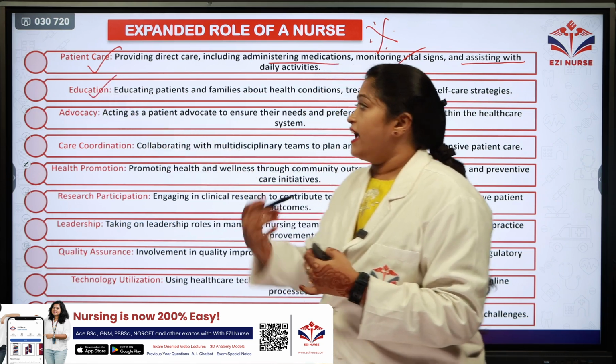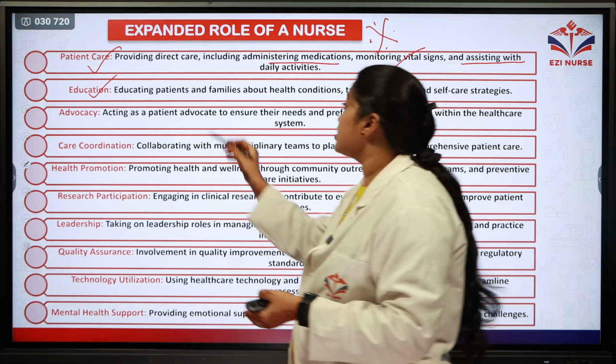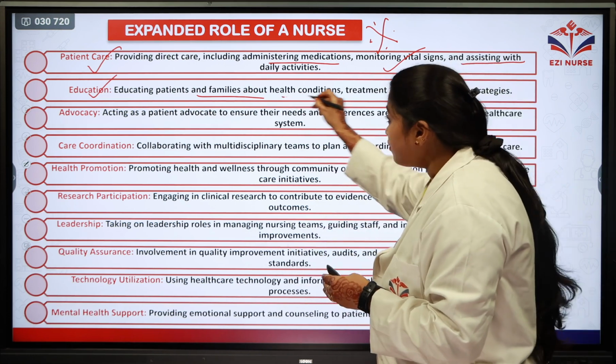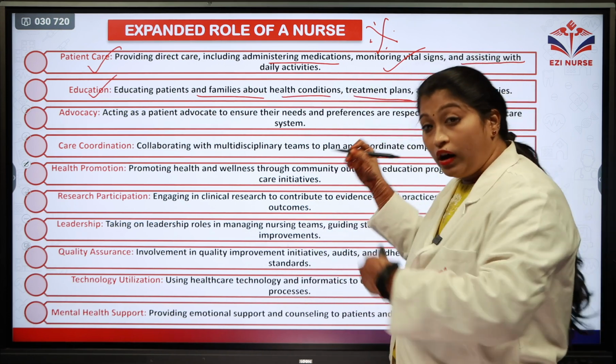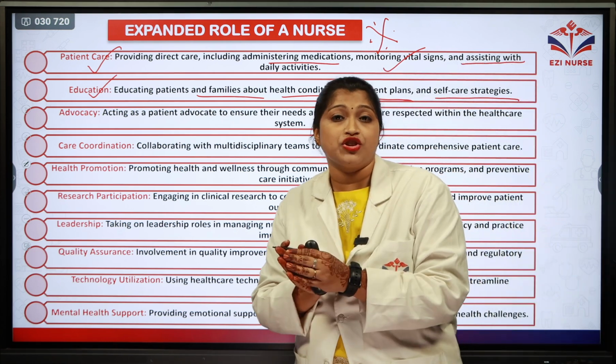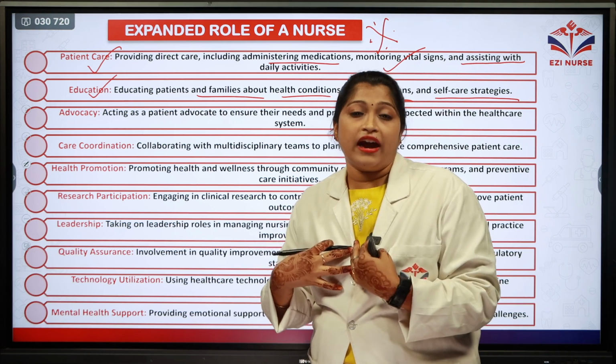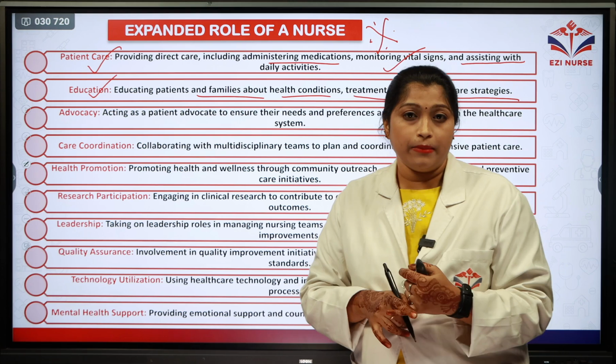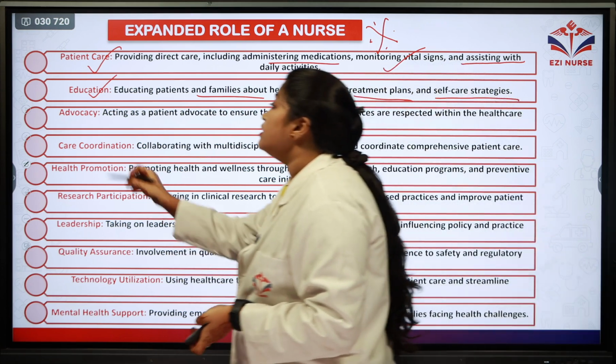Secondly, they are providing education. They are educating the patients as well as the family members about the health condition of the patient, treatment plans, what we are planning for them, and the self-care strategies, how the patient can do their own self-care. Those strategies they are educating to them as well as the family members. And the next is advocacy.